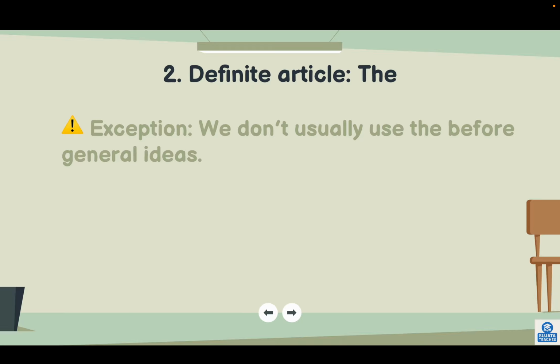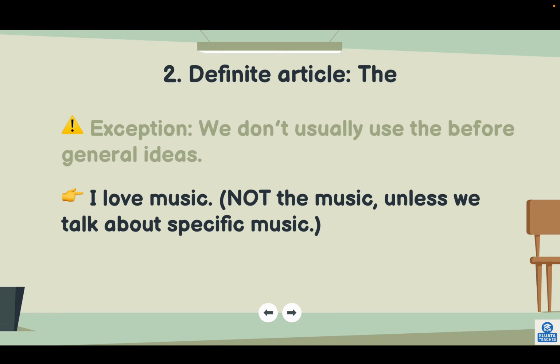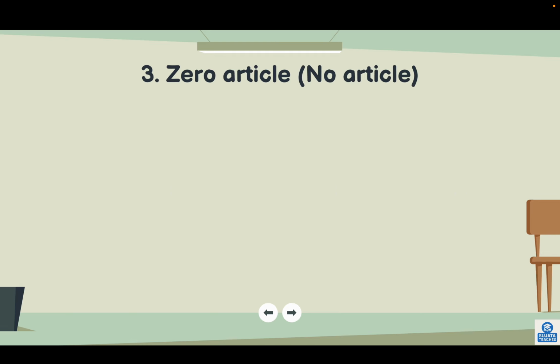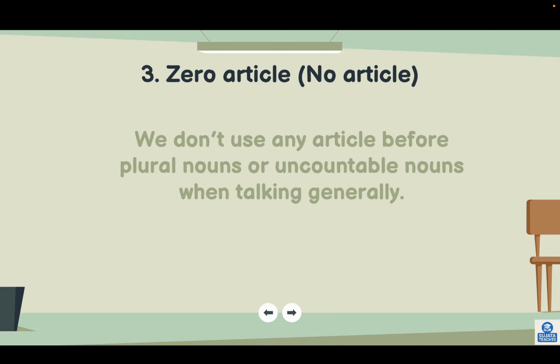Exception: we don't usually use the before general ideas. I love music, not the music, unless we talk about some specific music. Zero article, that means no article. We don't use any article before plural nouns or uncountable nouns when we talk generally.